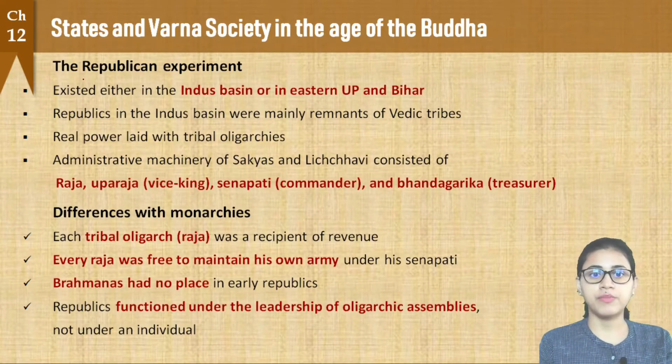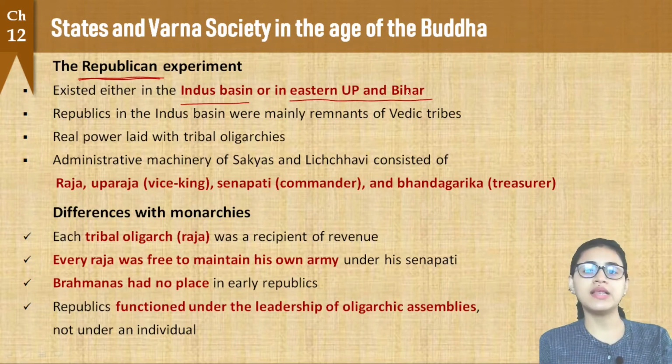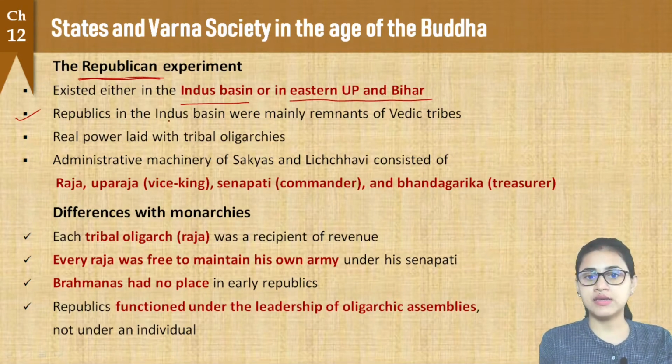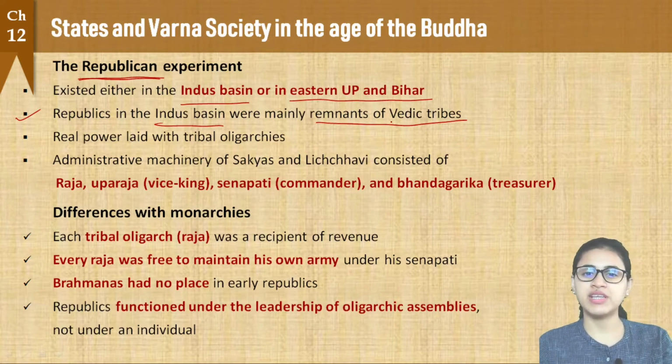Now let us talk about the republics. What a republic is, how it functions, and how it differs from a monarchy, right? Now republics existed mainly in the Indus basin or in eastern UP and Bihar. So mainly in these two areas we saw the formation of republics. Alright, now what is a republic? First let us understand why these republics grew in these areas, right? Republics in the Indus basin were mainly remnants of the Vedic tribes. Alright, remnants of the Vedic tribes, and it is said that in eastern UP and Bihar, the republics grew maybe because people wanted to go back to that stage of tribal equality.